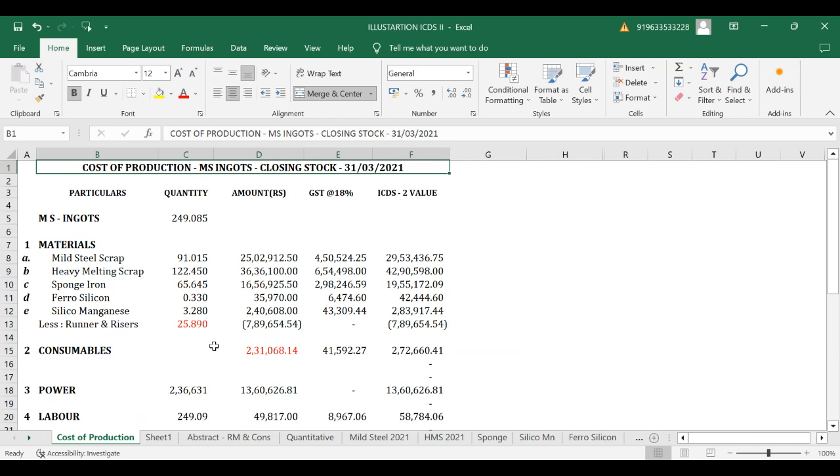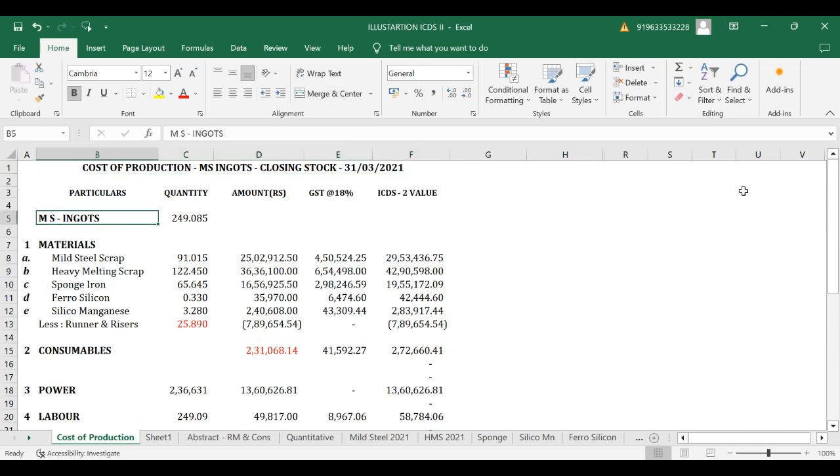So this is how the manufactured output of finished goods, MS ingot, would be valued. Then raw materials, consumables, etc., in hand on the basis of FIFO method, as I was mentioning, how to value it. So this is about valuing the inventory, MS ingot, in this instant example.